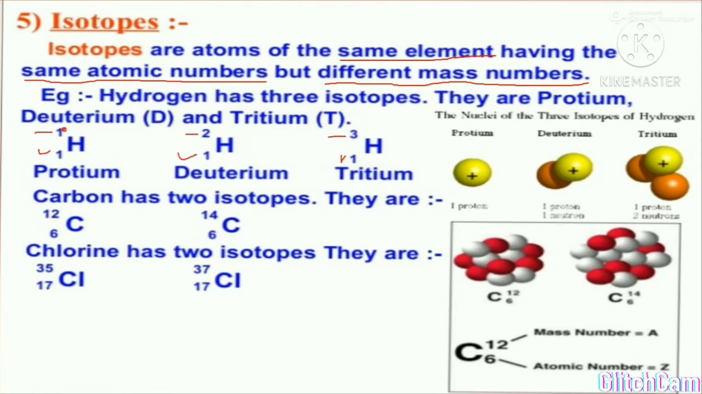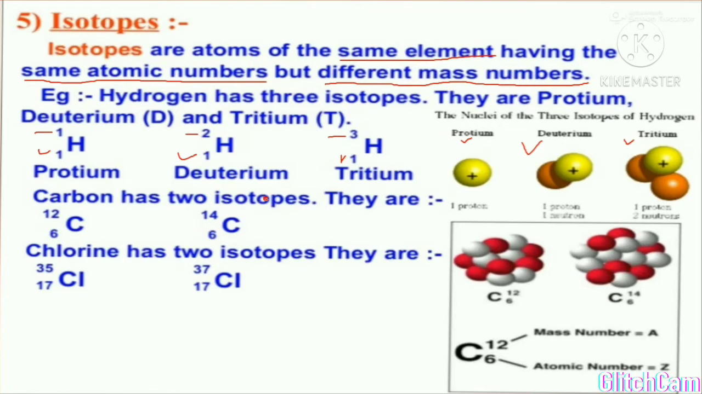The isotope of hydrogen which has one atomic number and one mass number is known as protium. The one which contains 2 mass number is known as deuterium, and the one which contains 3 mass number is known as tritium. So these are the 3 different isotopes of hydrogen: protium, deuterium and tritium.